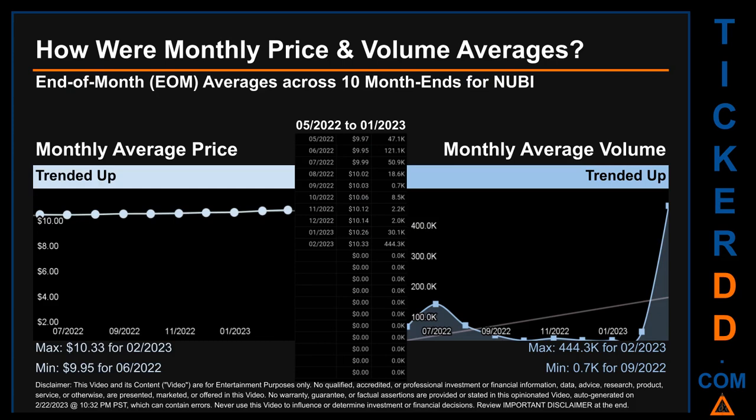The maximum end-of-month average price was $10.33 for 02/2023 while the minimum was $9.95 for 06/2022. Looking at volume, 02/2023 and 09/2022 respectively saw the highest and lowest monthly average volume at 444.3 thousand and 0.7 thousand.